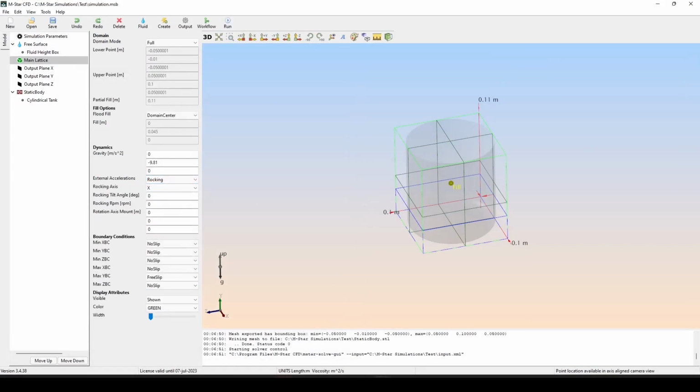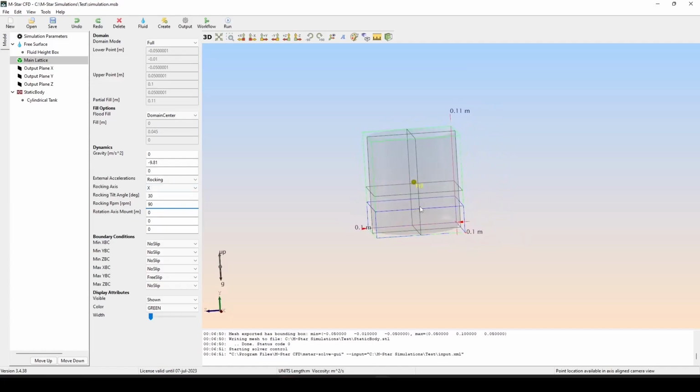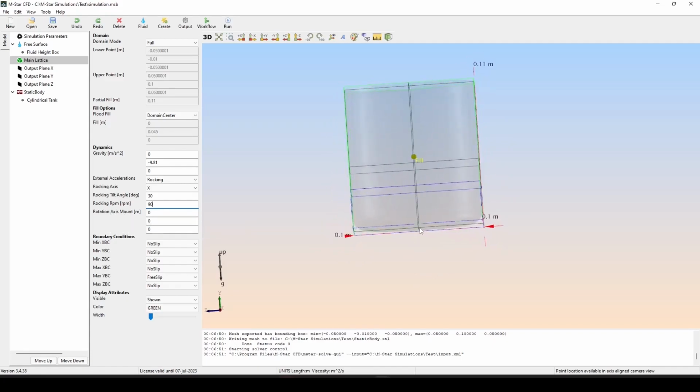We need to decide an angle to show how much we want the model to rock. So let's use 30 degrees and 90 RPM. The axis mount point is something you need to keep track of. The rotation axis mount point defines the root of the rocking axis. Here we have, by default, a rotation axis pointing in the x direction with the axis root located at 0, 0, 0.